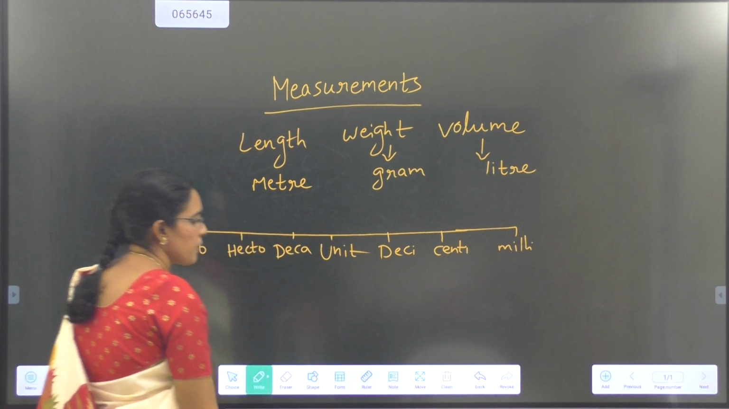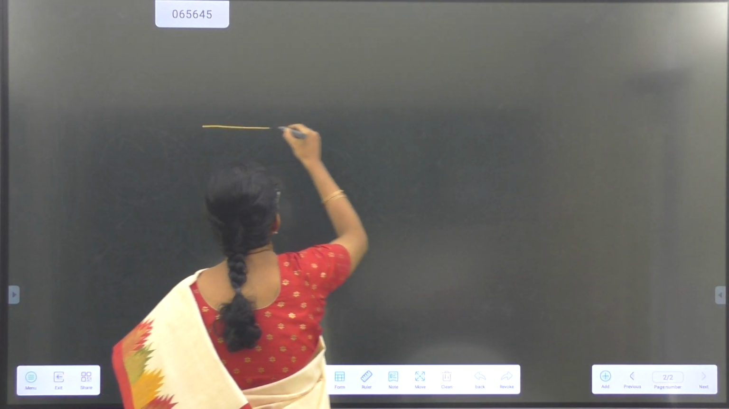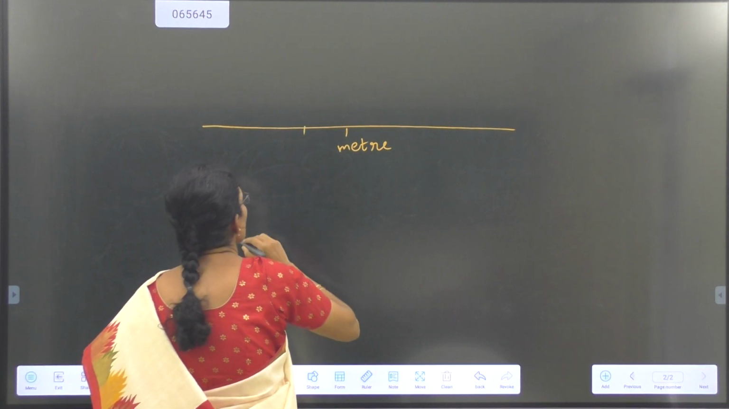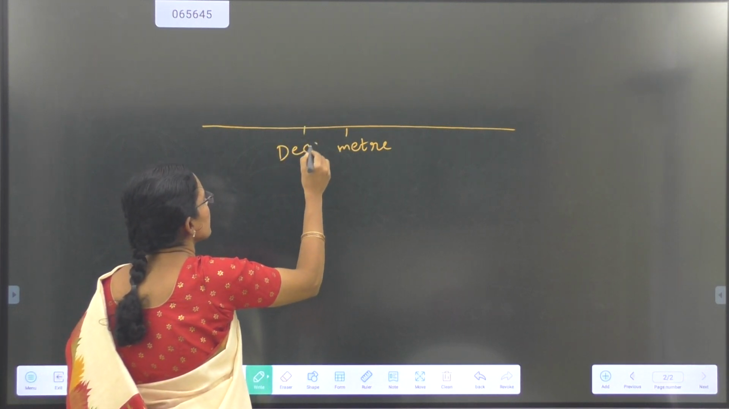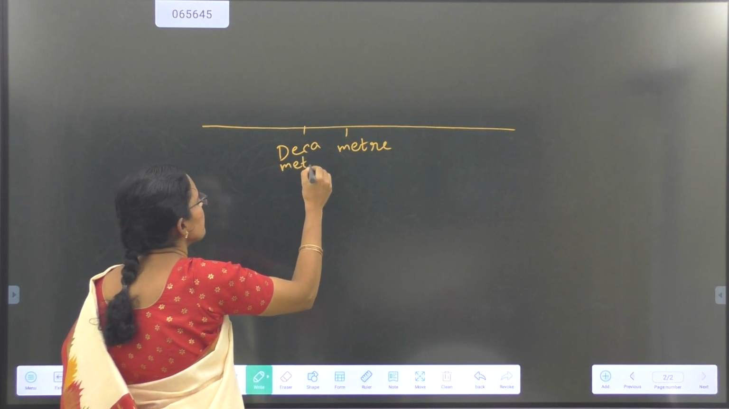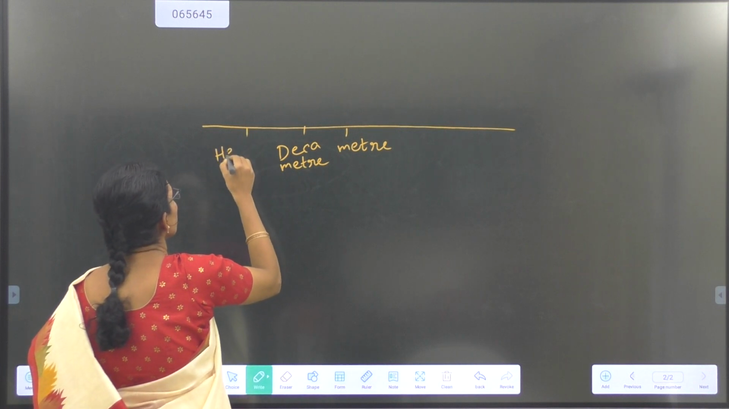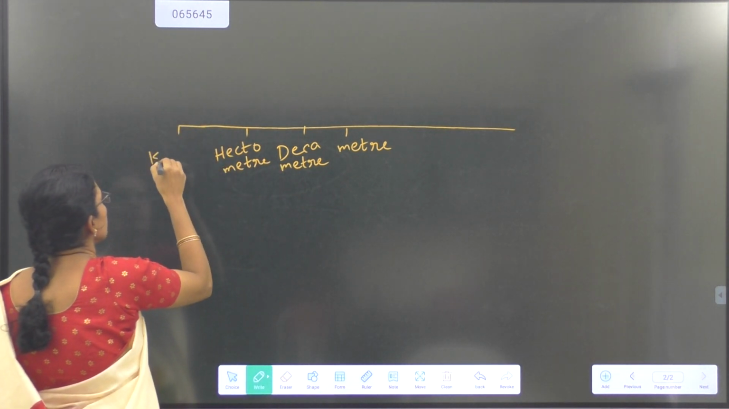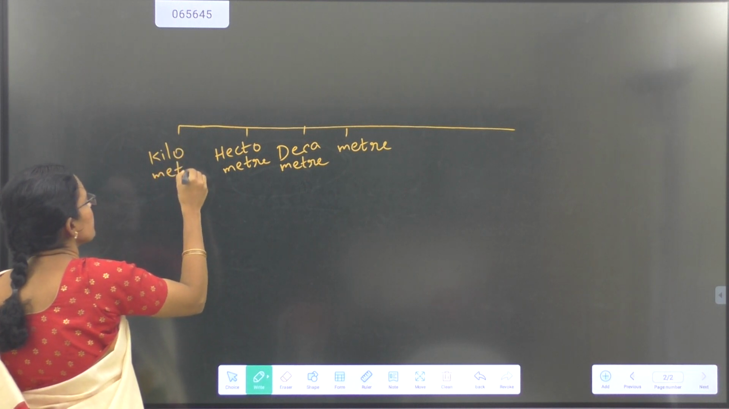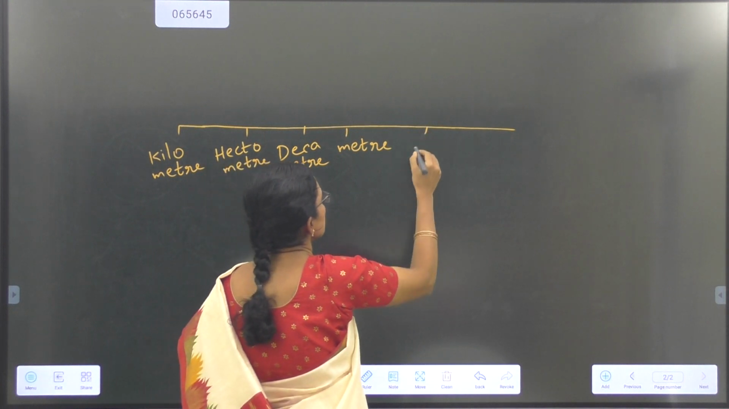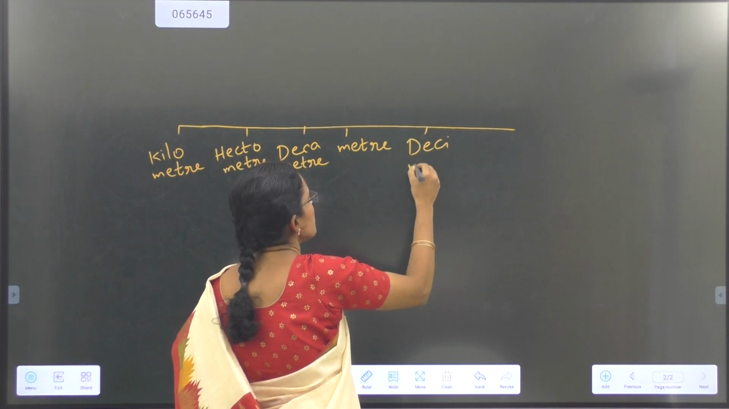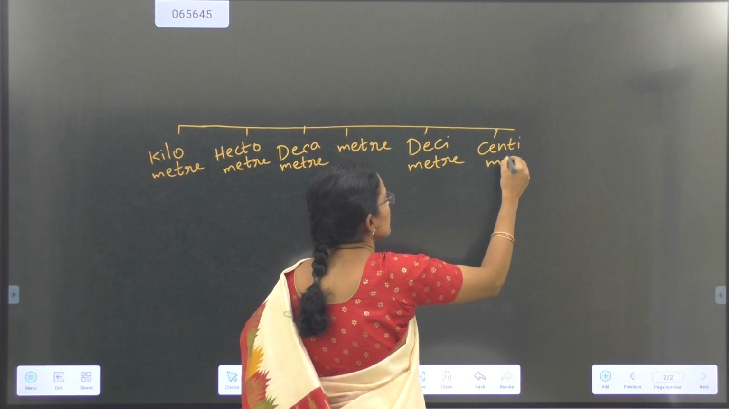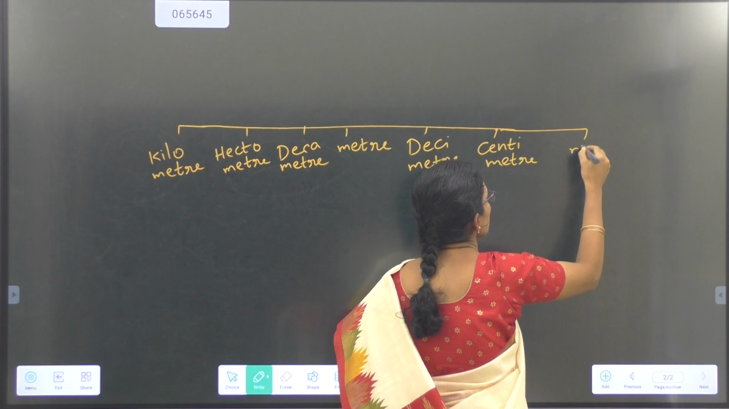If the unit is meter, then the 7 units are, on this side, decameter, and then hectometer, then kilometer, and on the right hand side the units are decimeter, centimeter, and then millimeter.